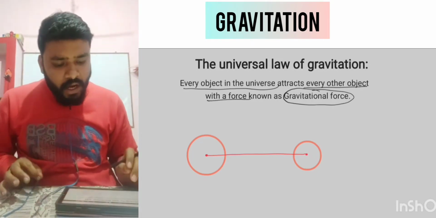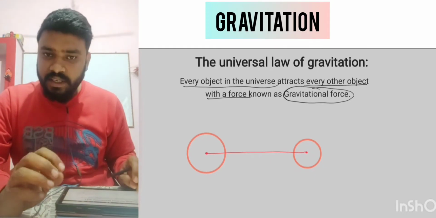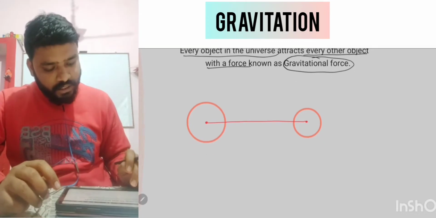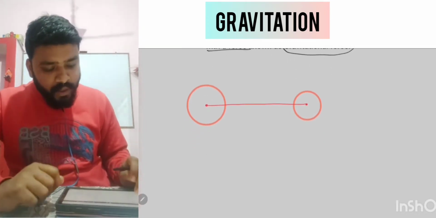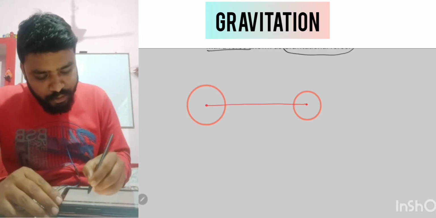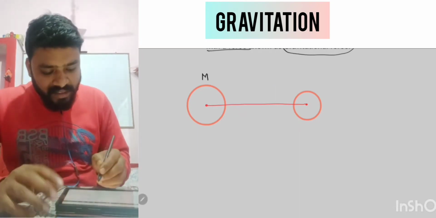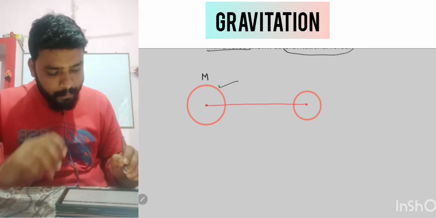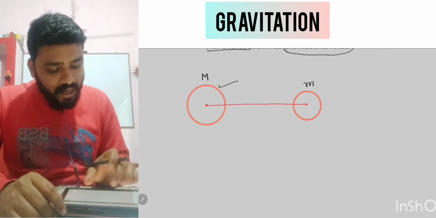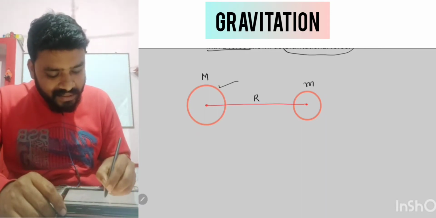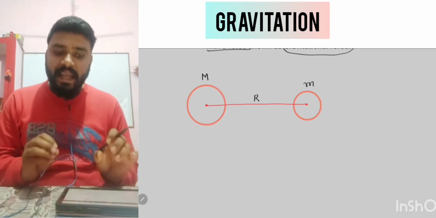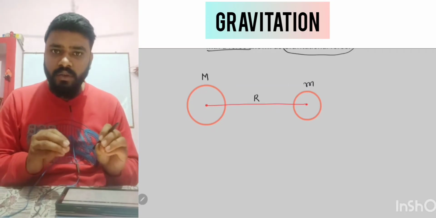Now we will understand what the gravitational law actually is, so that we can call it the universal law of gravitation. To understand this law, here we have two bodies. One has mass capital M, and the other has mass small m, and these two bodies are kept separated by a distance called r. These two bodies will have a gravitational force that we are going to understand now.